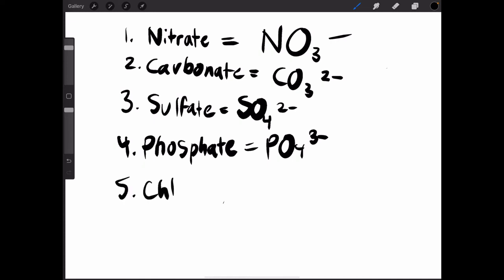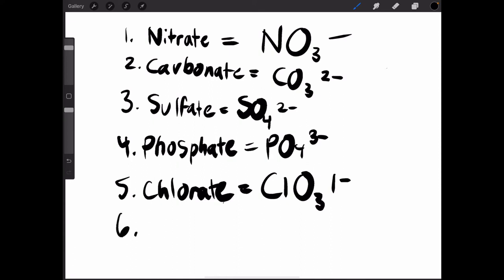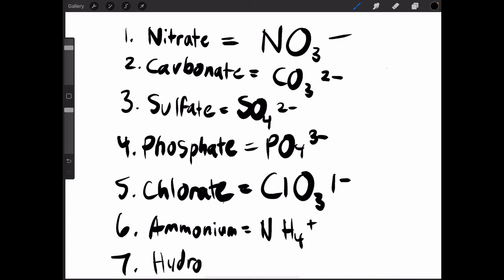Then chlorate, which is ClO3 1 minus. 6, which is ammonium, NH4 plus. 7, hydroxide, OH minus.